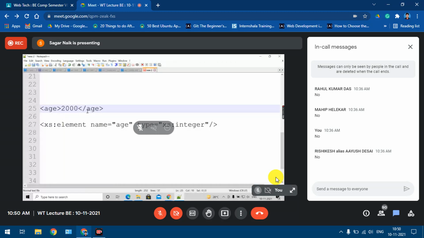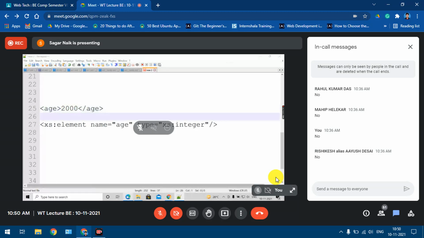Again, there can be some maximum limit, like in your C or C++ language, up to what range it can accept integer values. But let's take a simple example. Even if I take 2000, it will validate. Looking at the practical scenario, this age is actually not possible. So that's why this point is included over there.